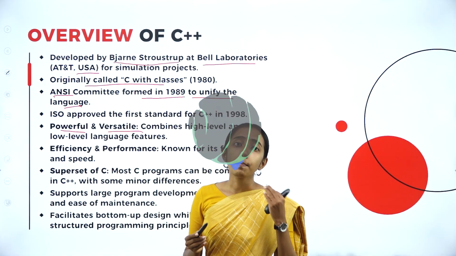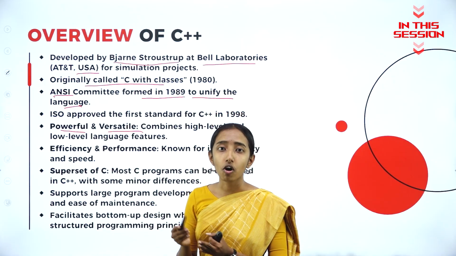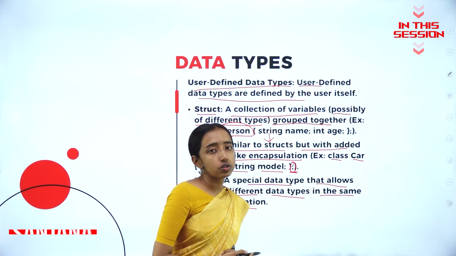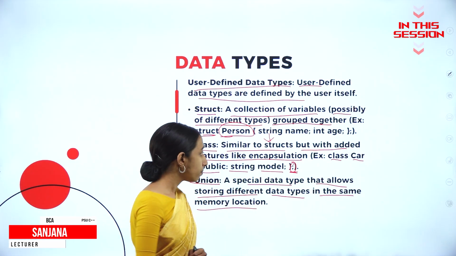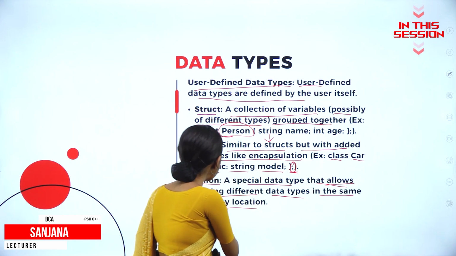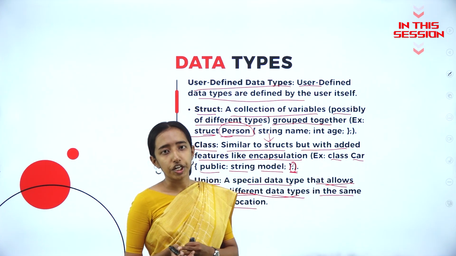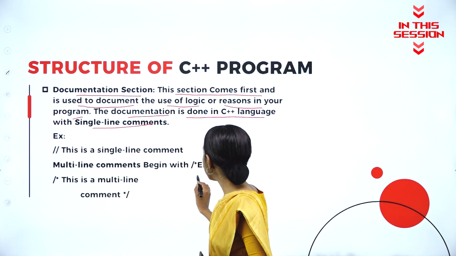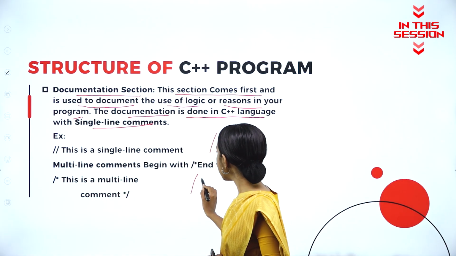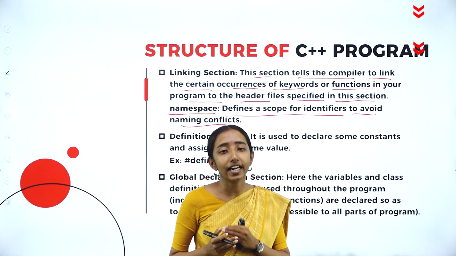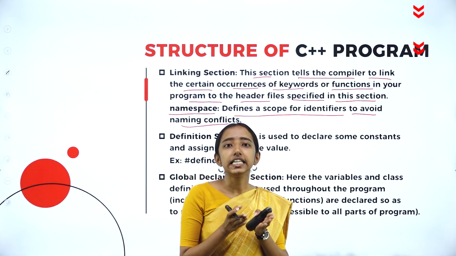The language is very powerful as well as versatile because it is the object-oriented programming language. It is also a user-defined data type. The main difference is it allows storing different data types in the same memory location. For multiple commands, we will use a single slash with an asterisk symbol. To avoid the name conflicts of the identifiers, we will be using namespace.